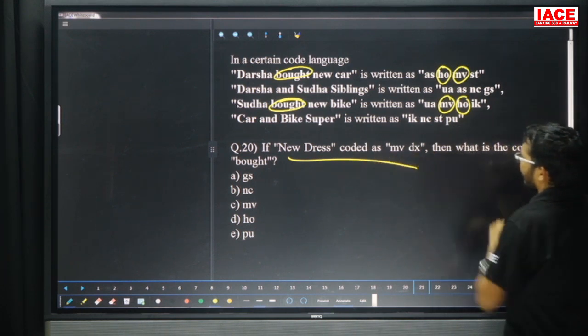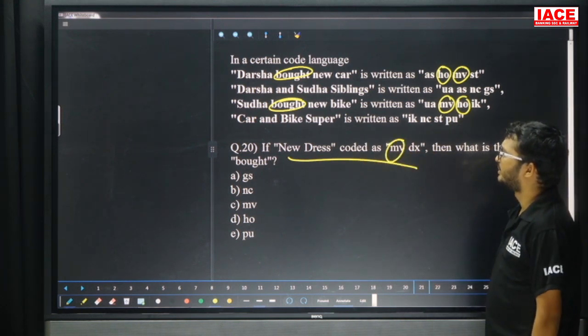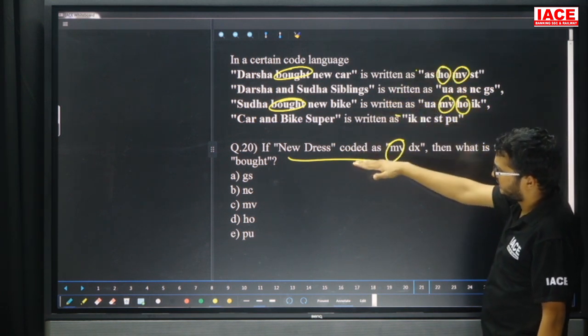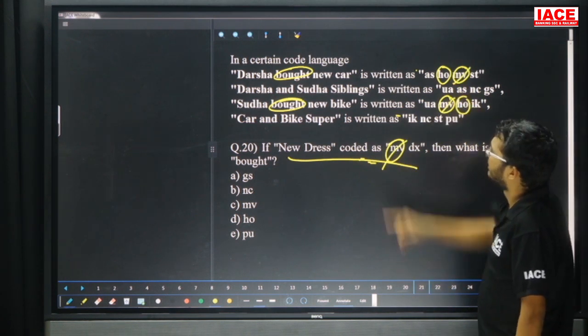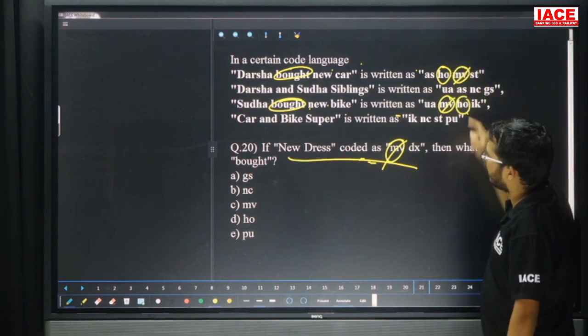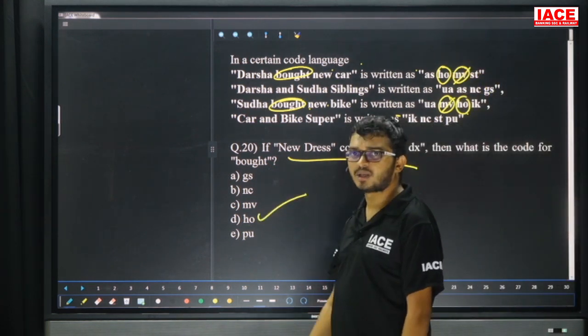New dress is coded as MVDA. That means MV is also eliminated. See here, first line, next, third line, and in this given code, MV is common. But in the first line and third line, the only information is for BART. Now only code is for HO. That means the code for BART is HO. Question number 20, option D.